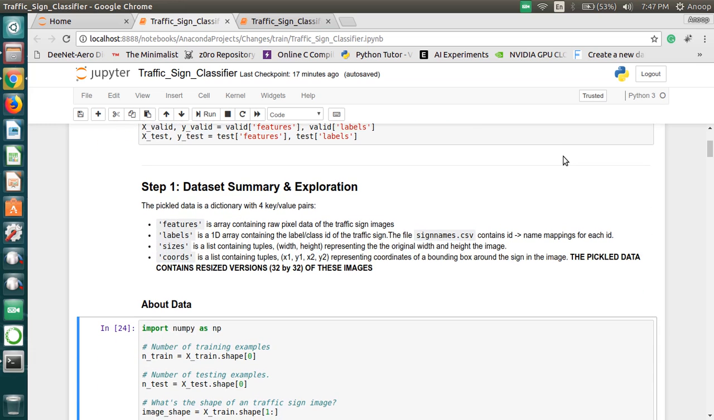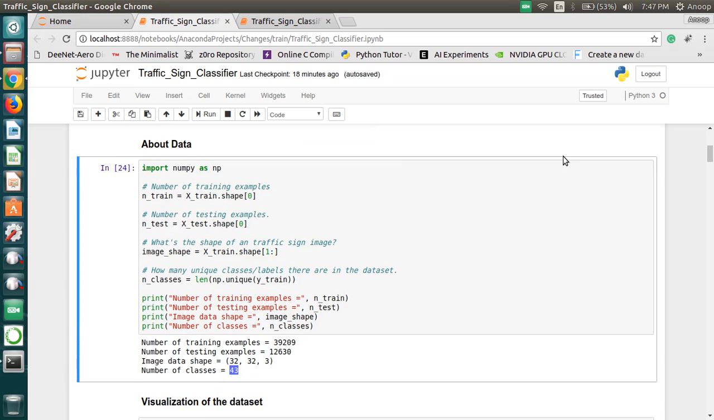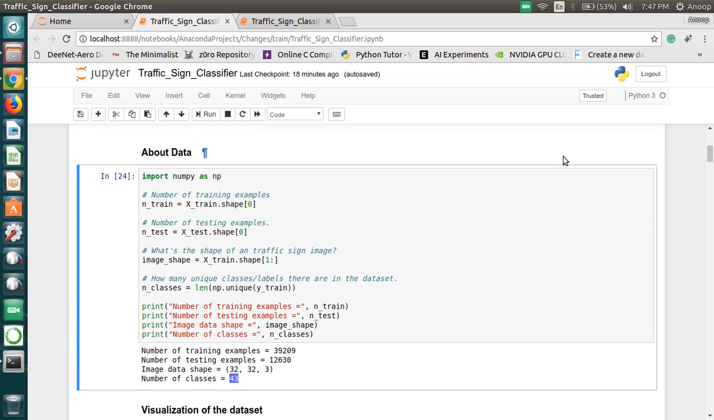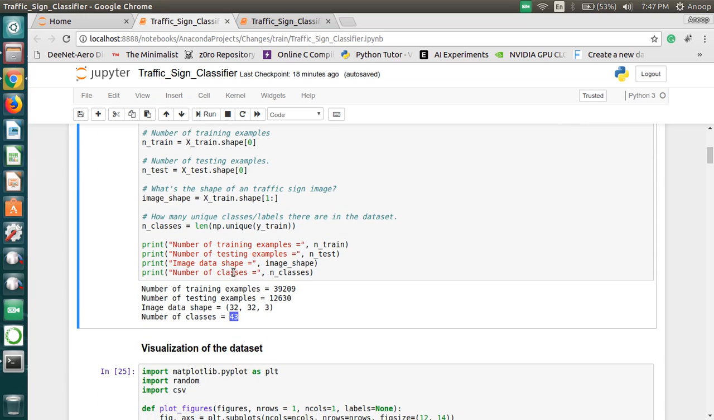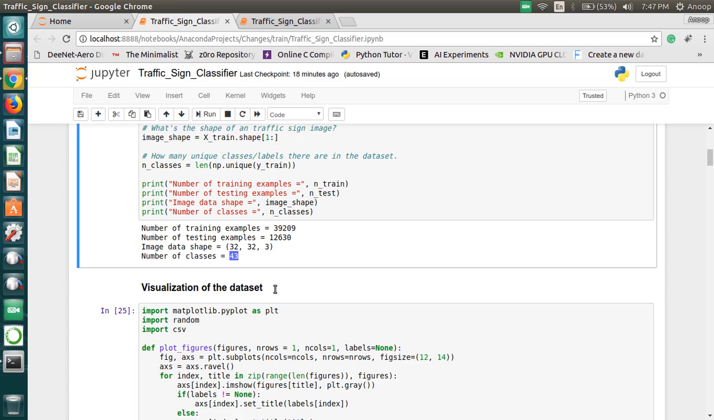Pickled format is an array that stores different images in the form of an array. That is, it contains the features, labels, size and coordinates. And what does this training data consist of? This training data consists of 39,000 training images and about 12,000 images for testing.